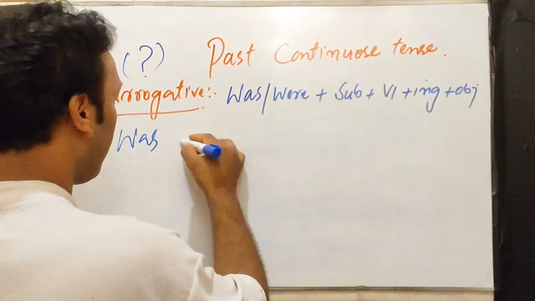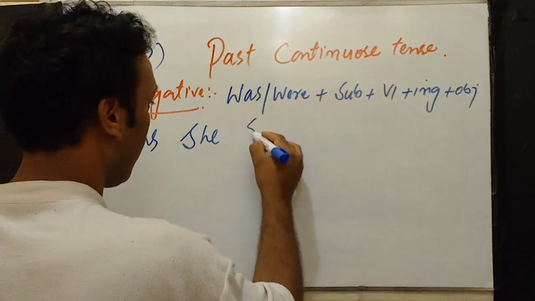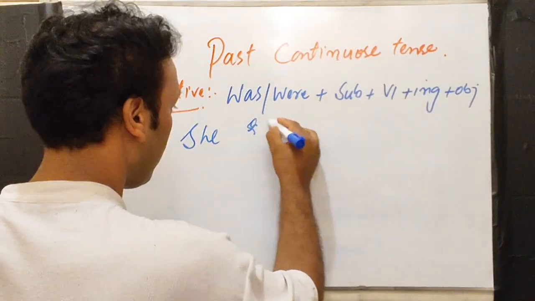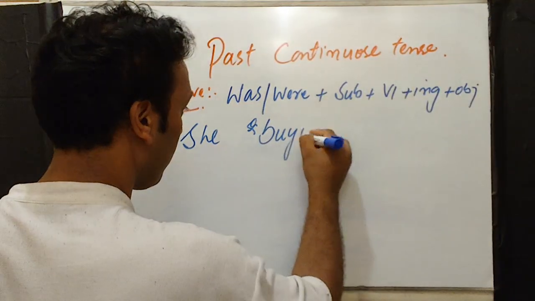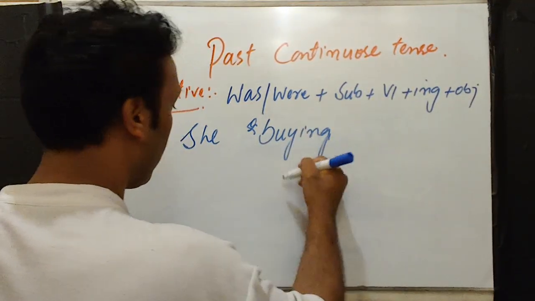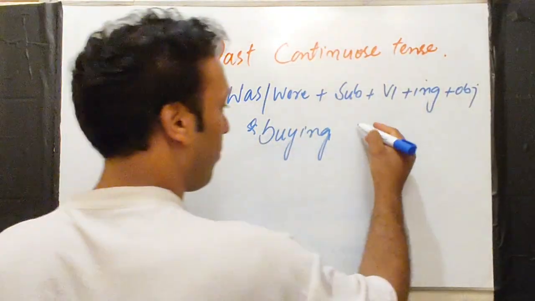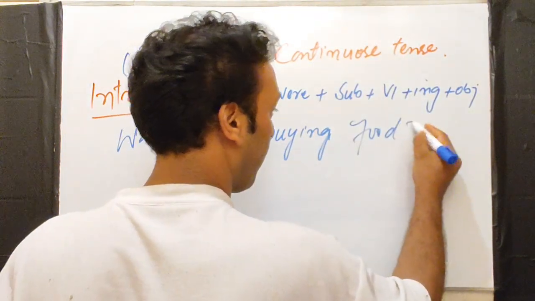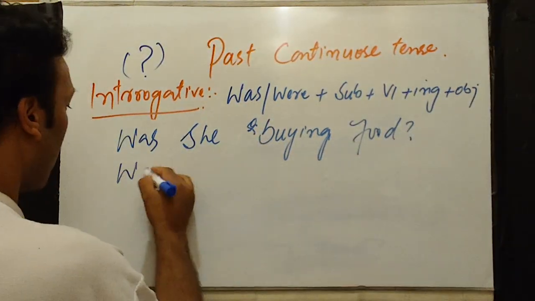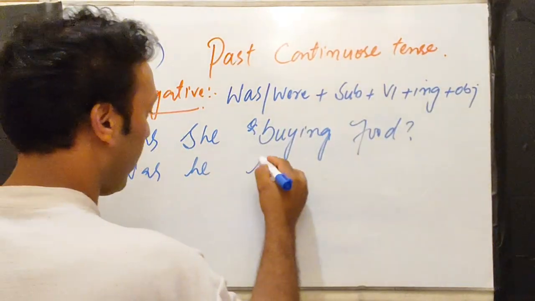Was she buying? Was she buying food? Was he running?